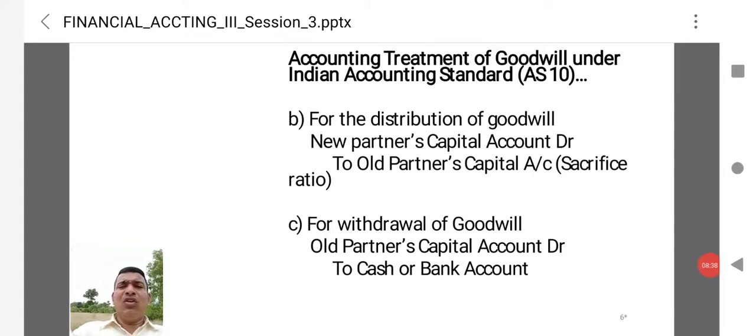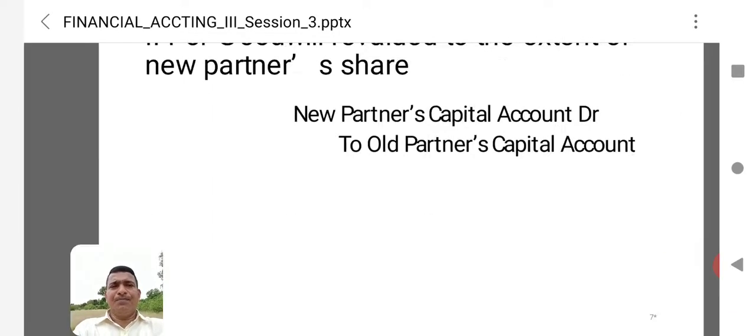Then there is one more option: whatever goodwill is brought in by the new partner is withdrawn by the old partners. Here at that time, whatever cash or bank balance is brought in by the new partner will be withdrawn by the old partners in their sacrifice ratio. Then old partners' accounts will be debited. That means they are the receiver of the benefit. So old partners' capital account debit to cash or bank account. Here cash or bank goes out. We can say the cash goes out and the old partners will receive the benefit.